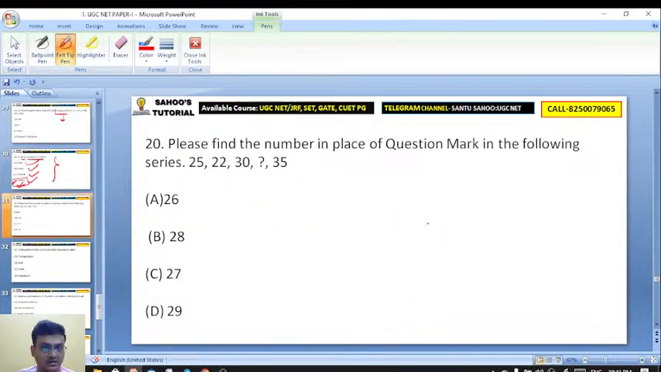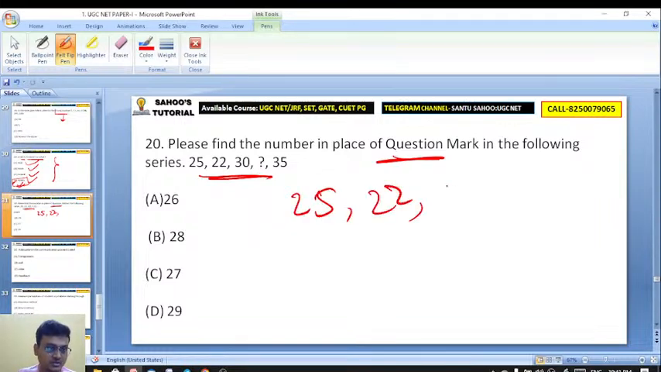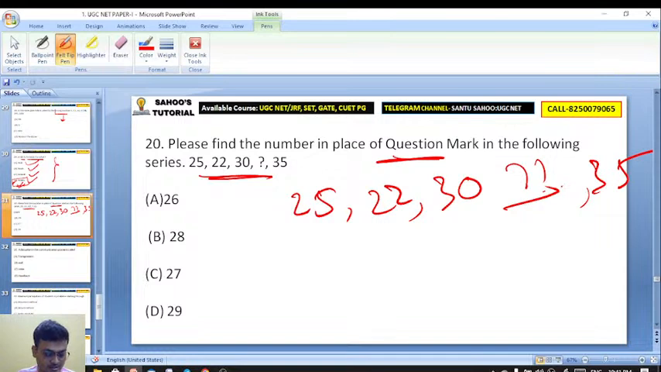Very good. Well done. Please find the number in place of the question mark in the following question. Got it? 25, 22, 30 and 35. Find that number in the middle at the question mark. So hot and cool media by Marshall McLuhan. Wi-Fi, Fi stands for fidelity.